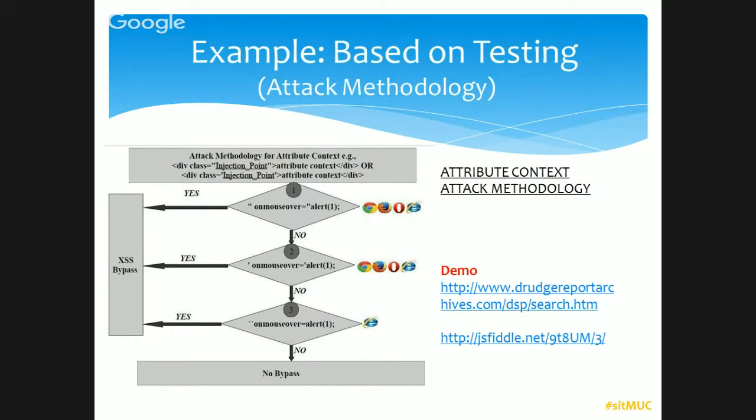Next one, the attribute context technology. I think the structure is more or less similar. If you understand one, you can take care of the others. So here also, the attribute injection points reflect that attribute value of class div text.